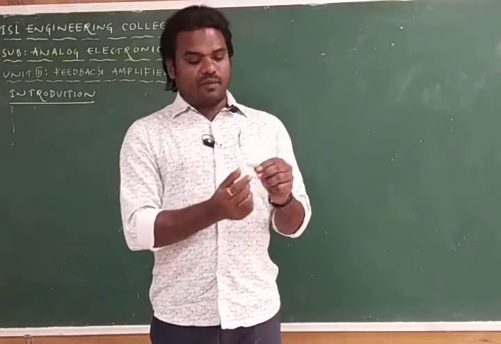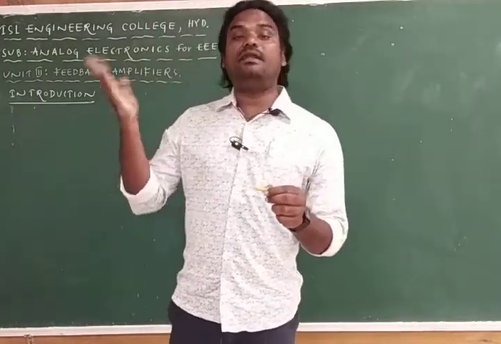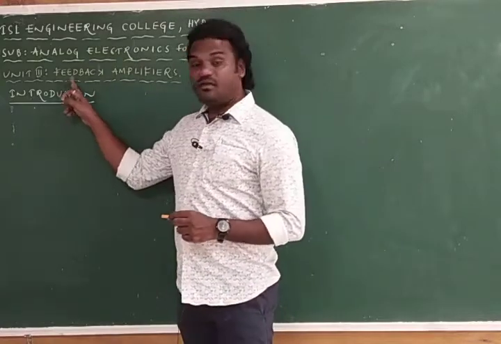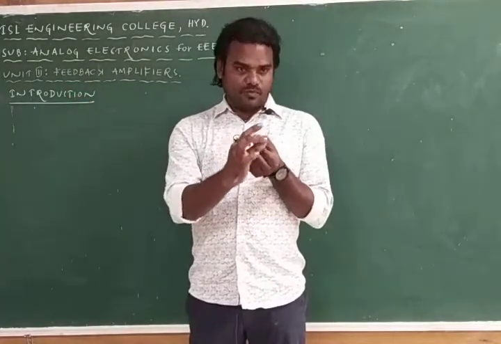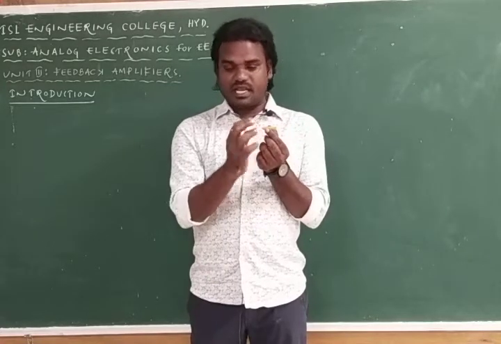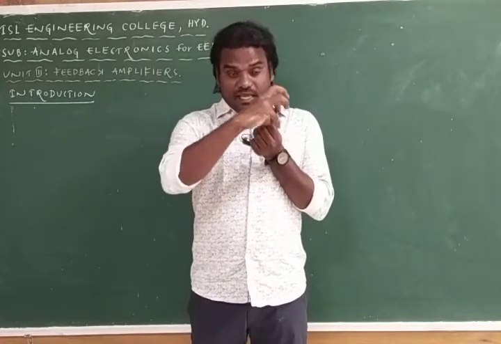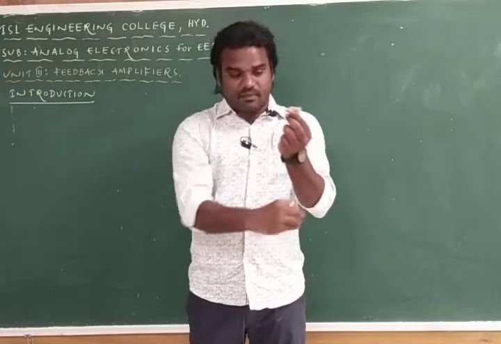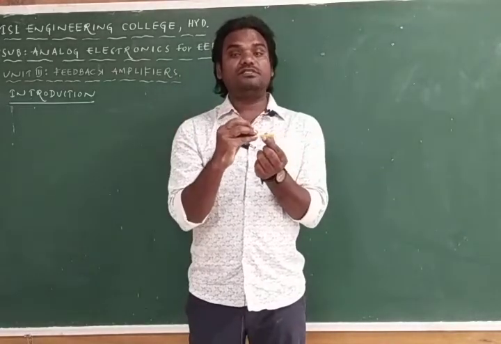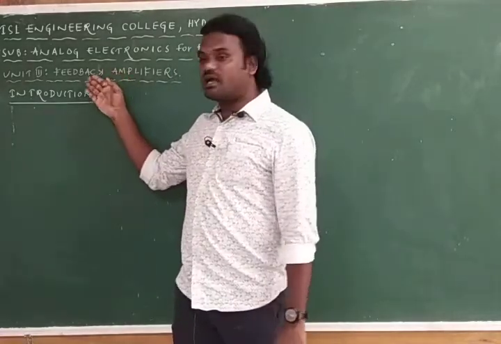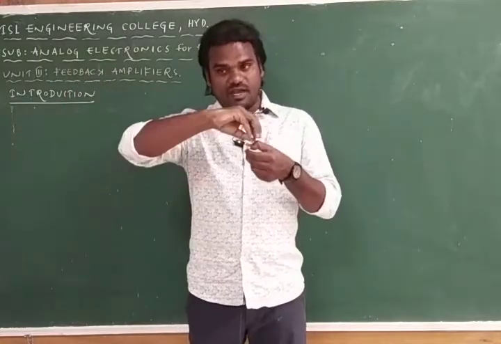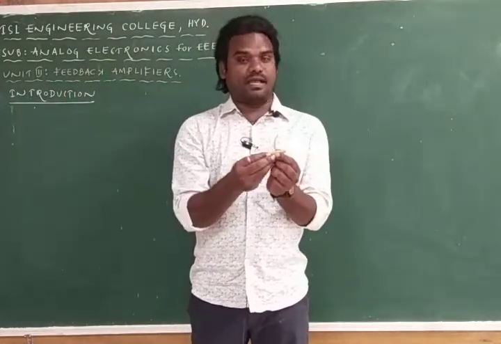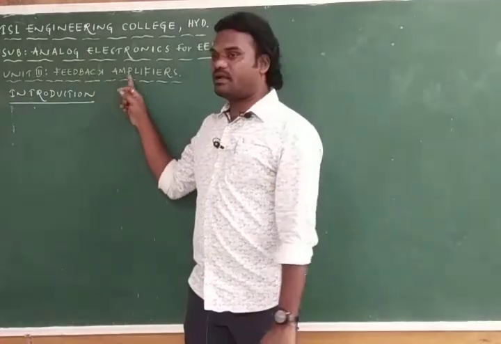Now I am introducing the concept called feedback. The amplifier gives some output for one particular input signal. From this output, I take some part and connect it again as an input. This concept is called feedback.